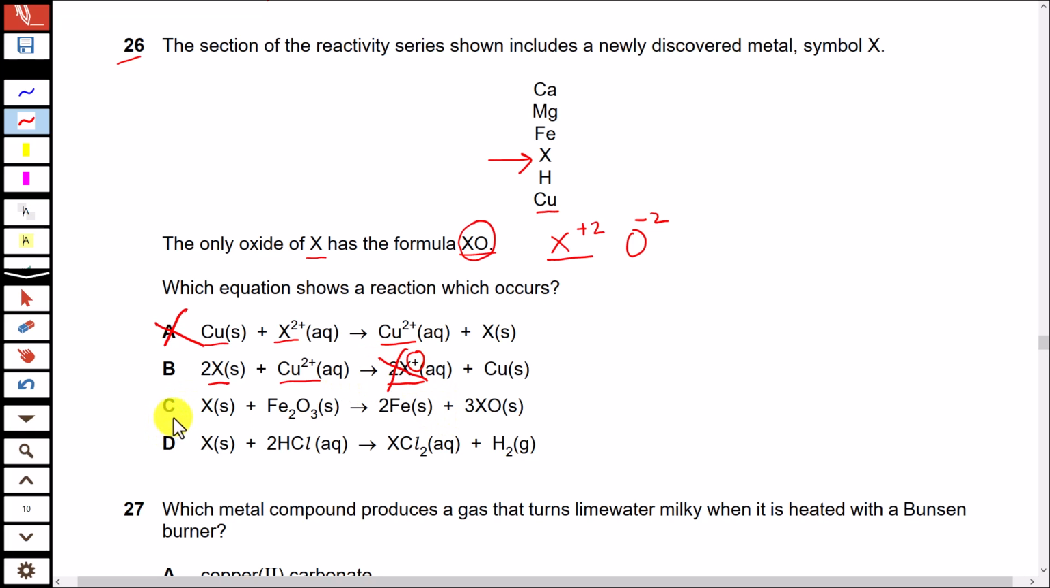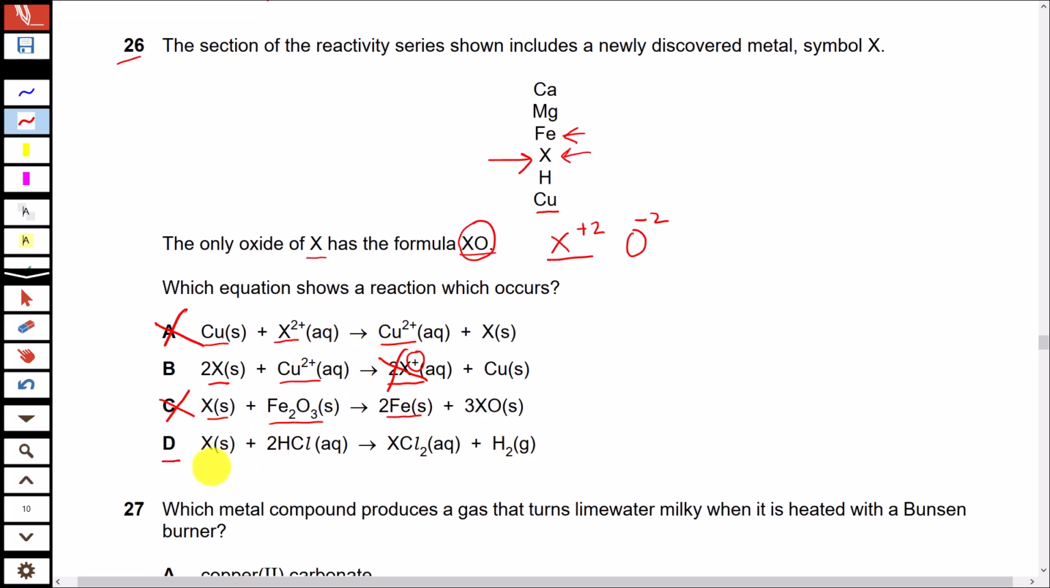Part C. X is replacing iron. So X is reacting with a compound of iron and then iron is coming out of this compound as an uncombined element. If you compare iron with the element X, iron is above in the reactivity series. Iron can displace X from its aqueous solution or compound, but X cannot react with a compound of iron to get it separated from the compound. So that's also incorrect.